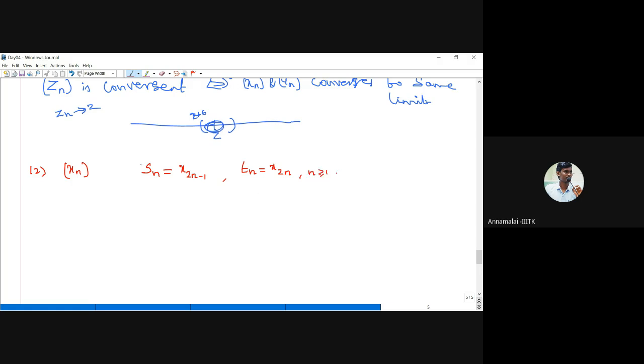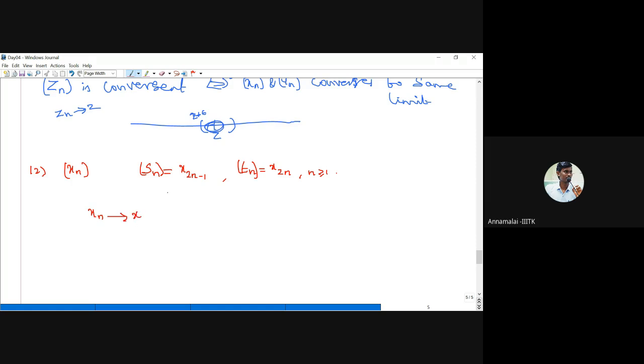Now we have two sequences, sn and tn. Then what can you say about sn? Does it converge or not? Suppose xn converges to some point x.